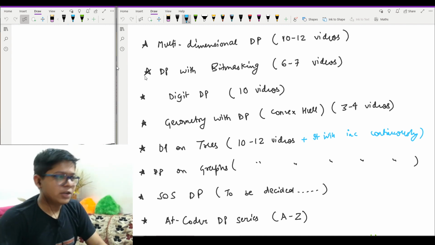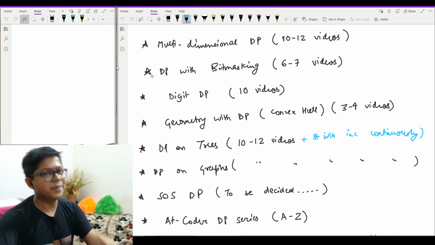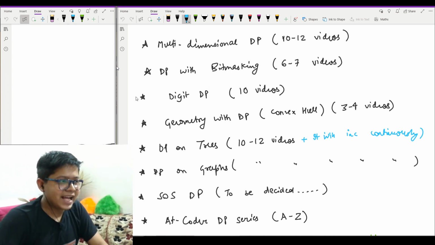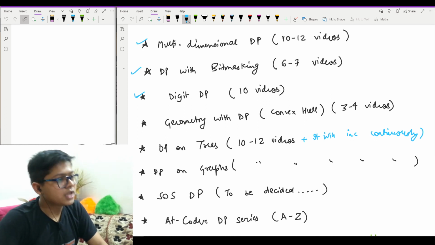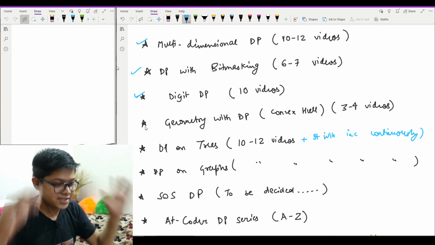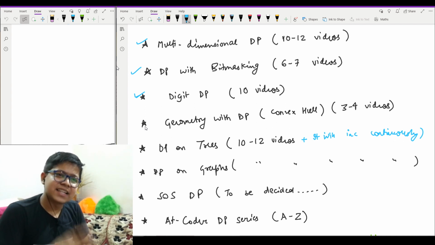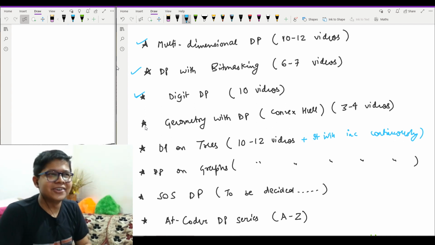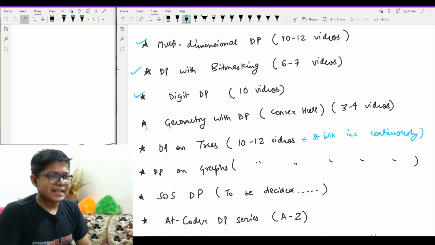So what we will see after that will be multi-D DP, DP with bit masking, which is a very interesting topic, it seems to me. And then geometry with DP, which means the convex hull problem, which is like problem number 6 or maybe 8 in long challenges, and involves some geometry questions which involve DP as well.